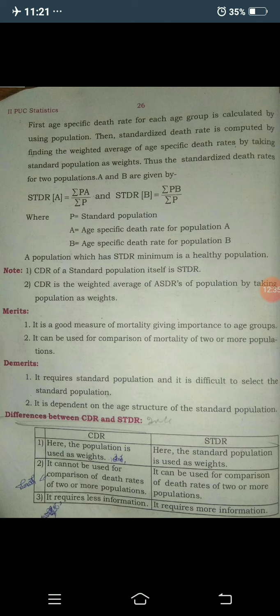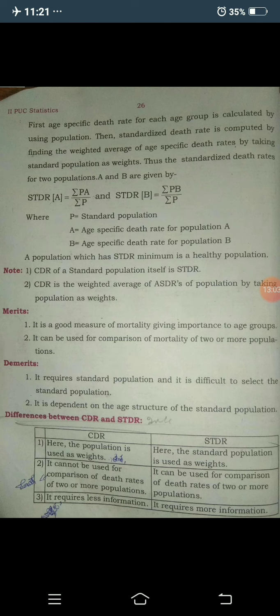Then you have to easily comment whether the given area is healthy or not by using the standardized death rate. Concentrate here on the difference between crude death rate and standardized death rate. In crude death rate, the given population is used as weights, and in standardized death rate, the standard population is used as weights.